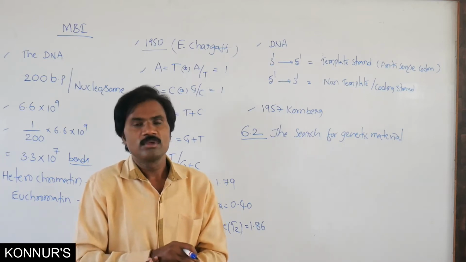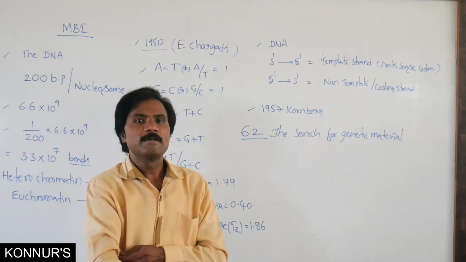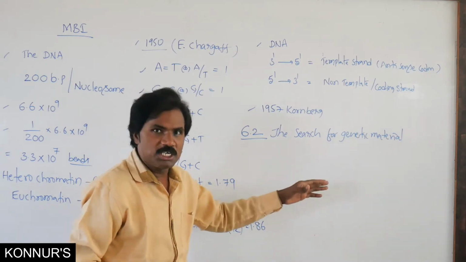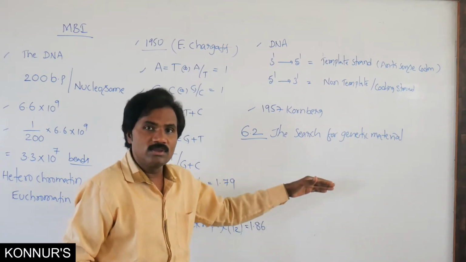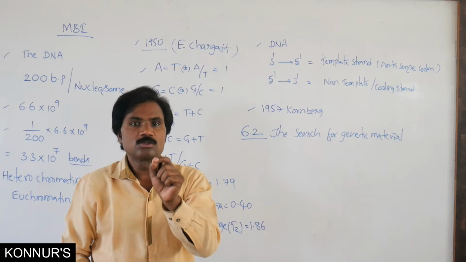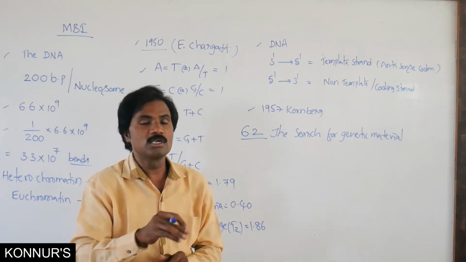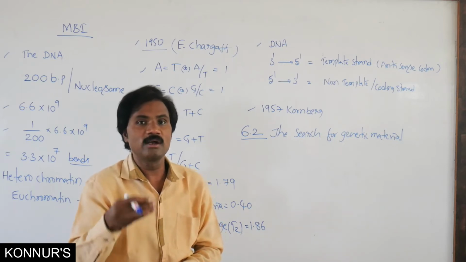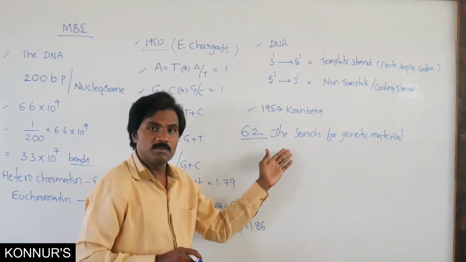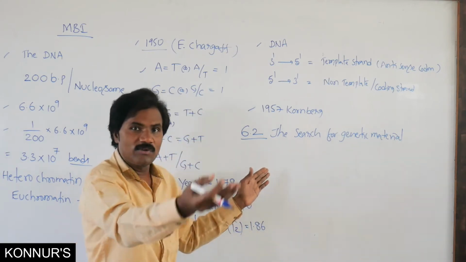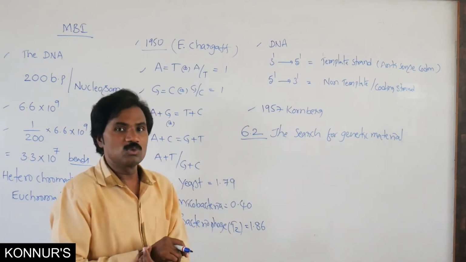Then nuclein in 1869 by Friedrich Miescher. All these scientists spoke of the genetic material present on the chromosome. But what is the particular genetic material? They did not explain it practically.